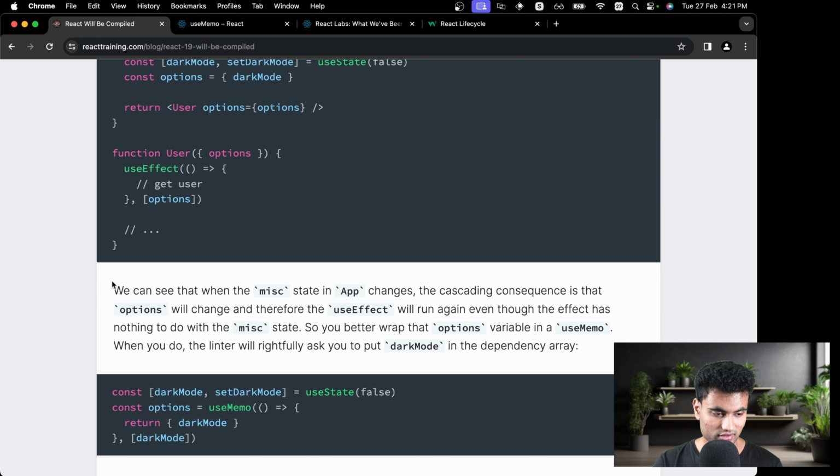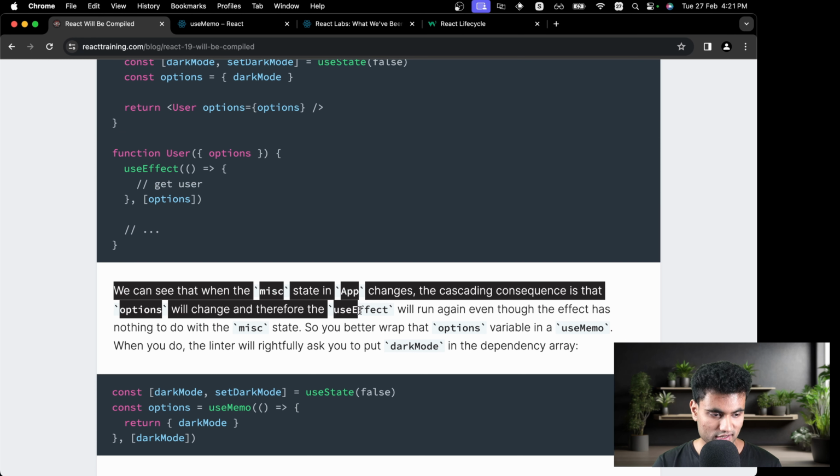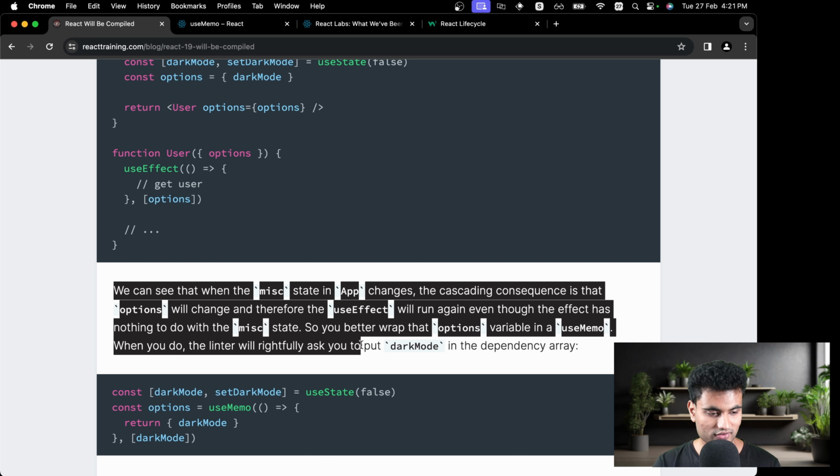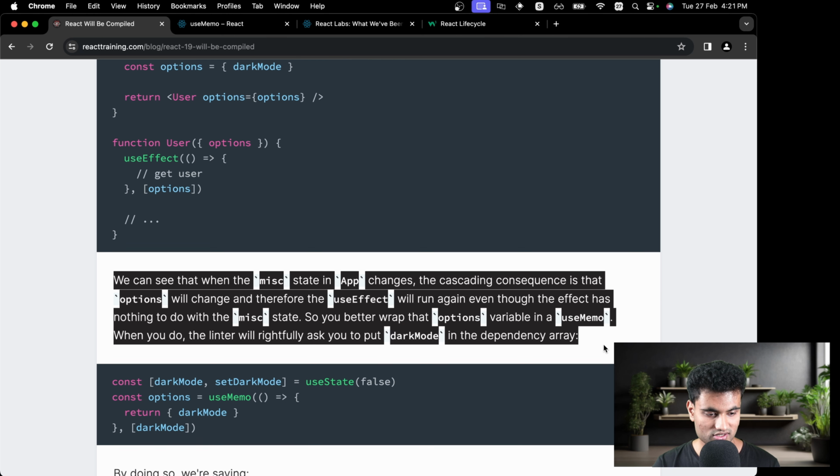We can see that when the misc state in App changes, the cascading sequence is that the options will change, and therefore the useEffect will run again, even though the effect has nothing to do with the misc state. Yep. So you better wrap that options variable in a useMemo. When you do, the linter will rightfully ask you to put darkMode inside the dependency array.